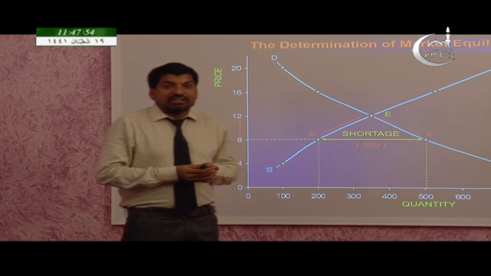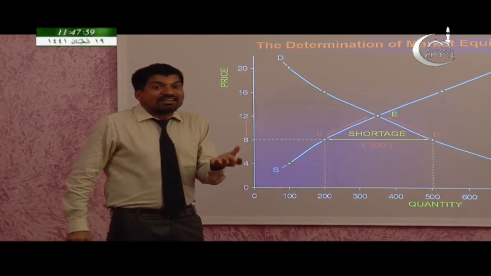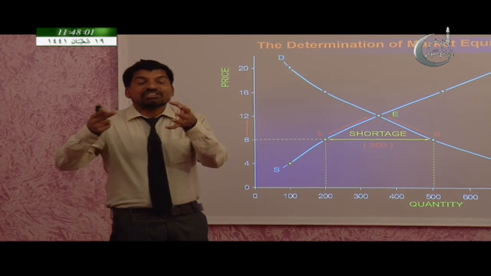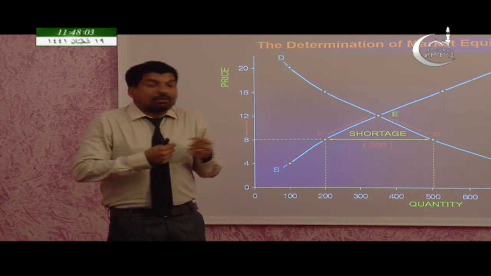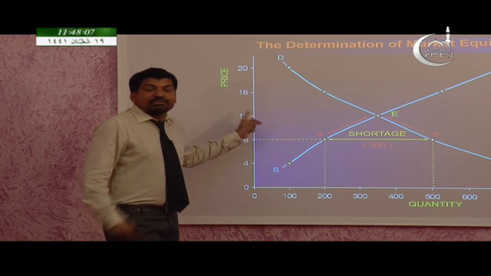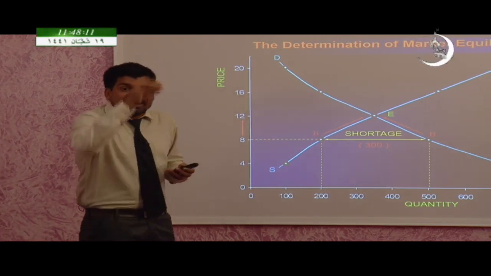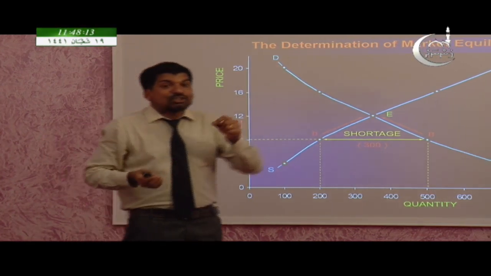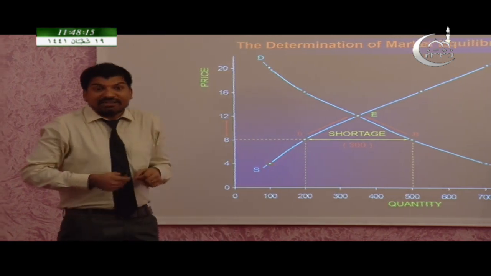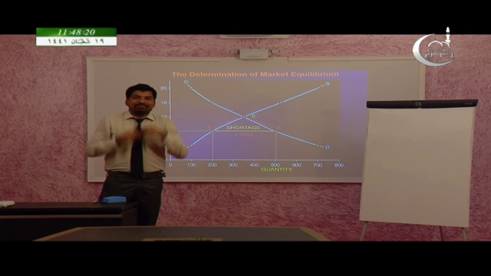So then what will happen? The producers will charge higher prices since there is a shortage of product. So the price will slowly go up and reach 12. Keep in mind, if there is a shortage, or if the price goes below the equilibrium, the price tends to move up to the equilibrium.